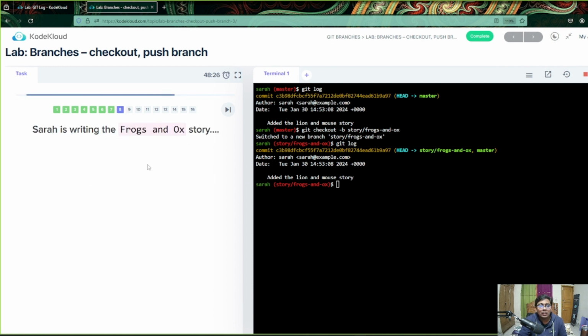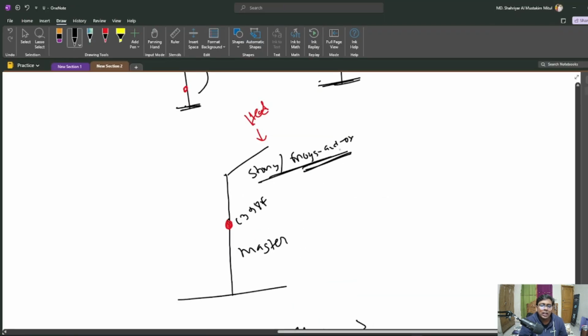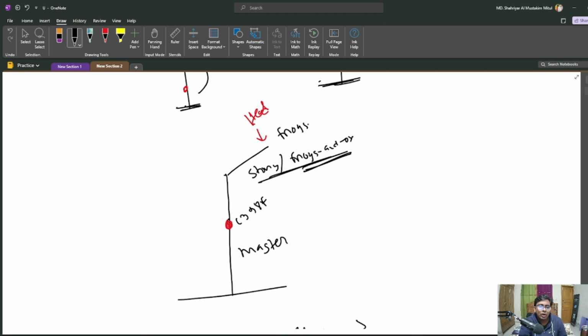Okay, now Sarah is writing the frogs and ox story. Sarah is halfway done with the frogs and ox story. So let's see what are the files out here. Sarah decided that she will write a story here, which will be named something like frogs and ox.txt. And in the master we had maybe lion and mouse.txt.